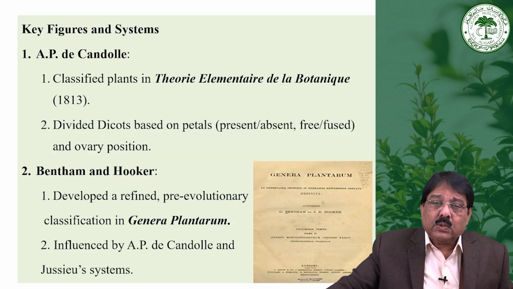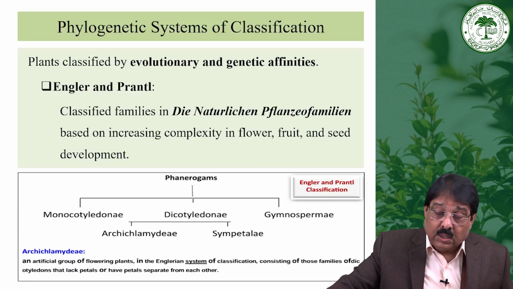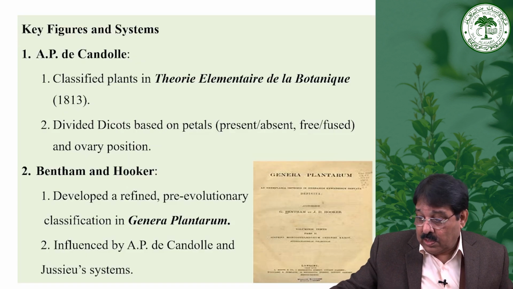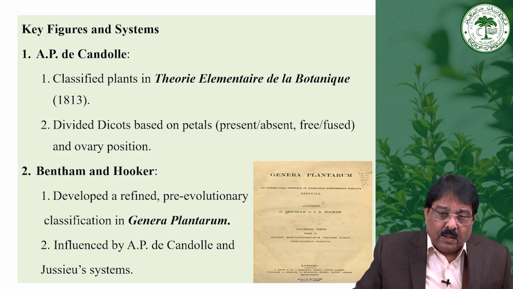Then A.P. de Candolle, up to a certain stage, succeeded in giving the rules up to some extent. Théorie Élémentaire de la Botanique was written by him in 1813. He divided dicots based on the petals being present, absent, free or fused. This character was adopted by Alphonse de Candolle in his laws of nomenclature.